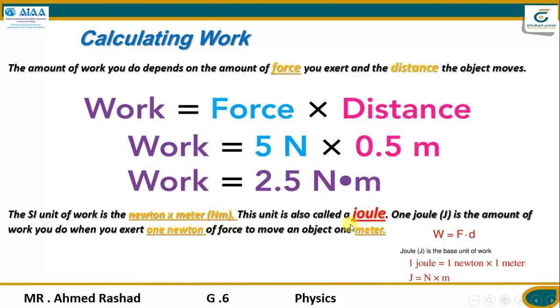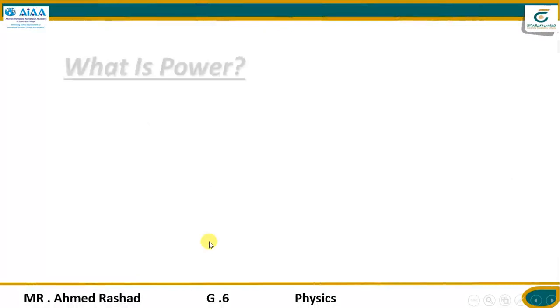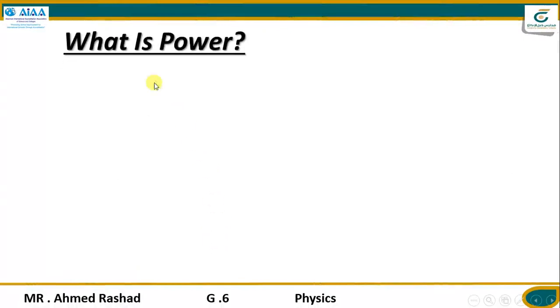Actually, in the last lessons, we talked about the units of speed, velocity, acceleration, force, and gravity. Now we're talking about the unit of work, the joule, and that equals 1 newton times 1 meter. And going to the next step, power. What is power, and how can we calculate the power?